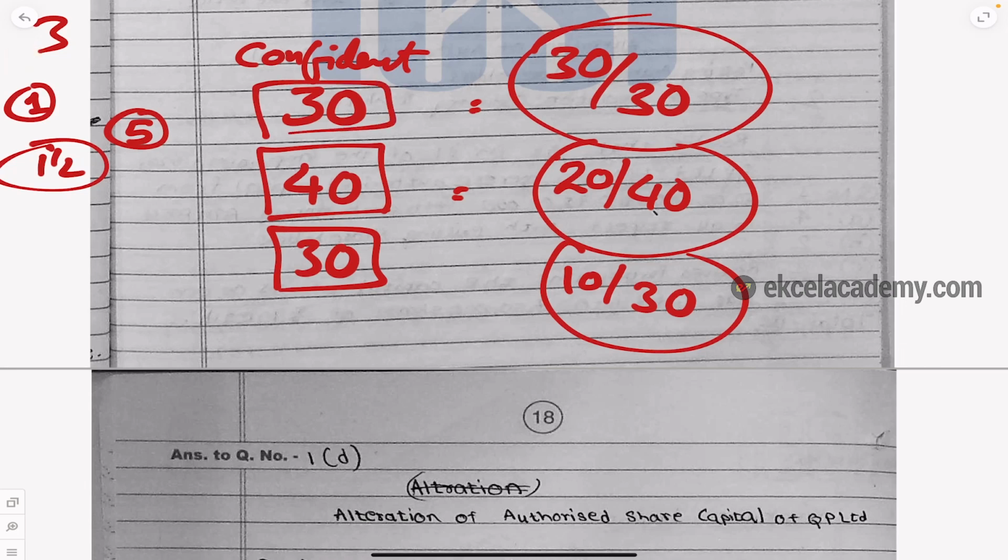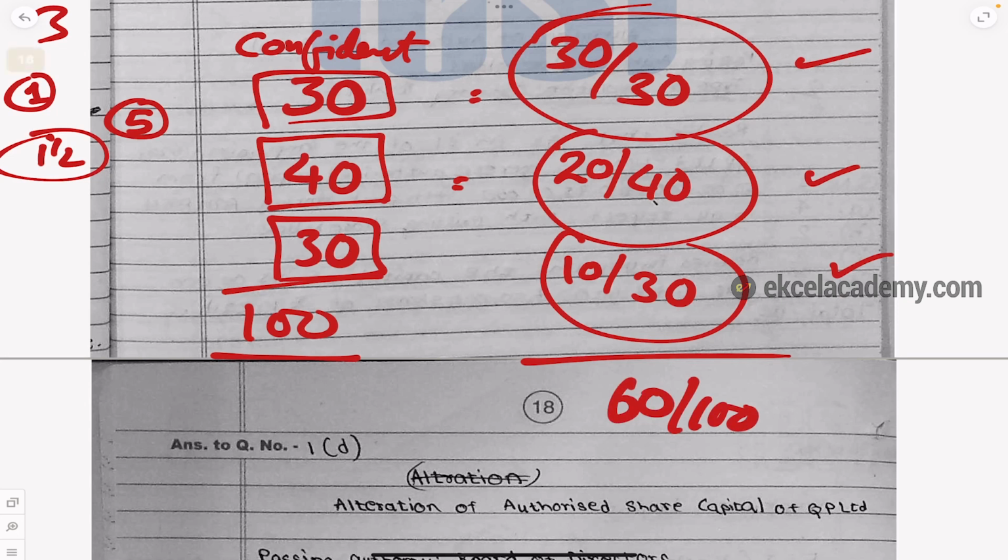So what will happen? You attempted for 100 marks. 30 marks you know very well, out of which you scored full. In the next 40 you know only half. And in the next 30 you know only 10. Still you are getting how much? 20 plus 30 plus 10. 60 out of 100 you are going to get. That too I am telling.